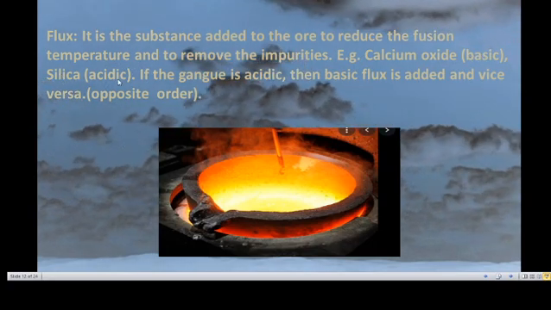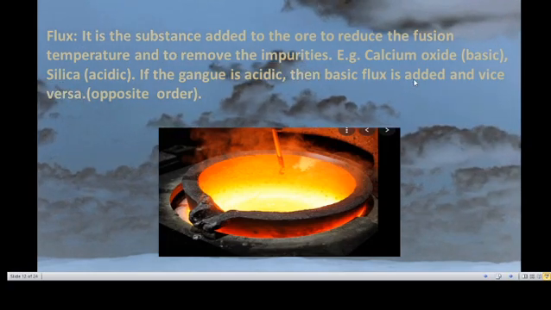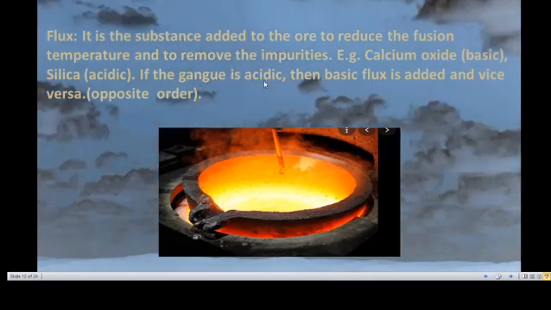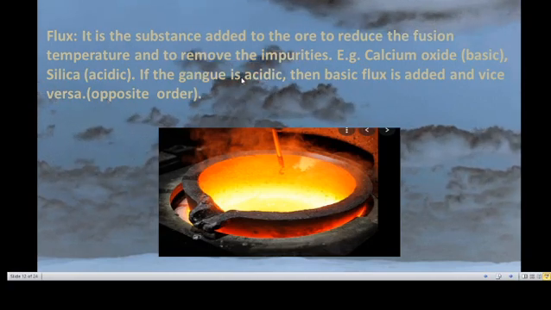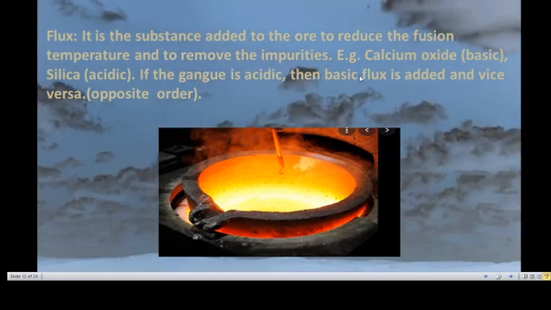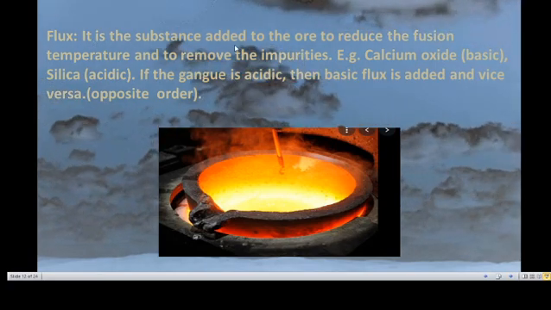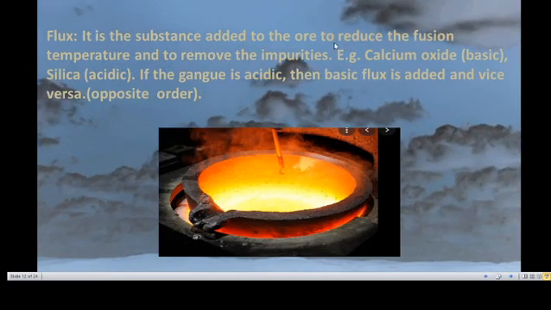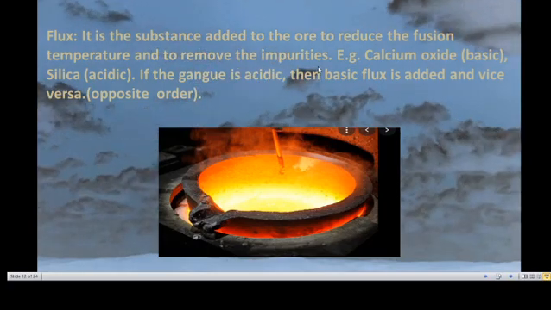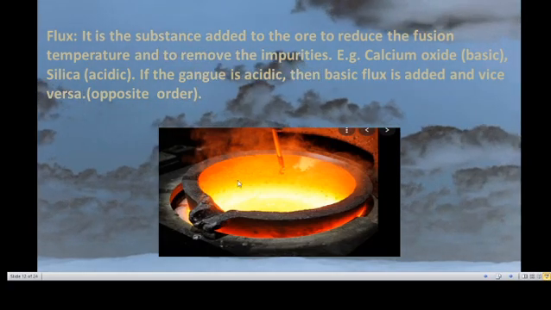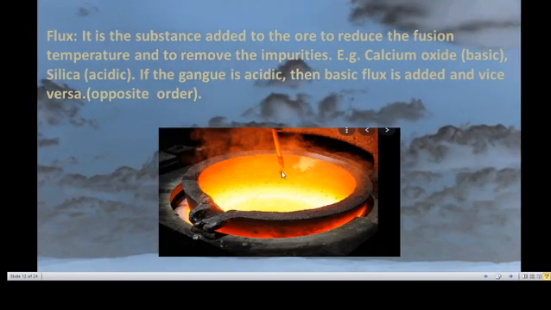Silica, that is acidic. If the gangue is acidic, then the basic flux is added. And vice versa. Vice versa means if the gangue is basic, then acidic flux is added. That is the opposite order. Flux is a substance added to the ore to reduce the fusion temperature and to remove the impurities. So flux is mixed with ore, then it is easily extracted.